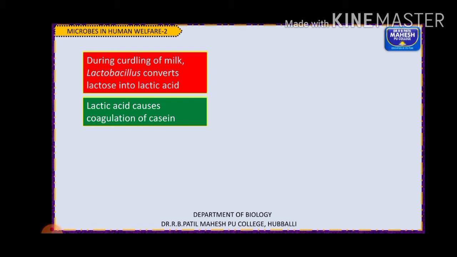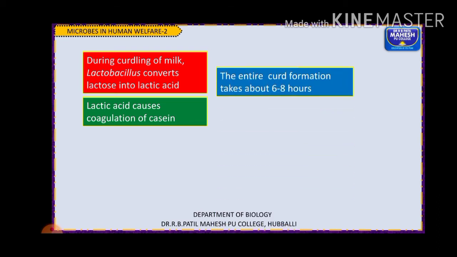It causes coagulation. You know what is coagulation? Clumping, right? Clumping of the casein. What is casein? You might have heard of it. It is the protein present in milk, casein. So this lactic acid causes coagulation and partial digestion of that milk protein, casein.